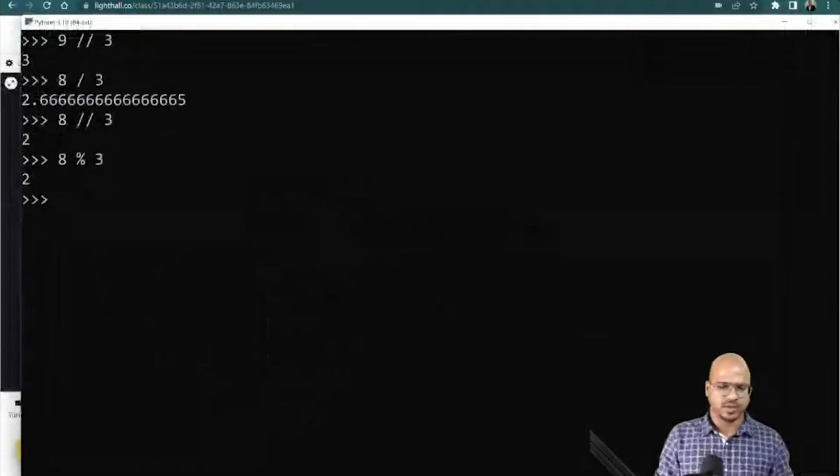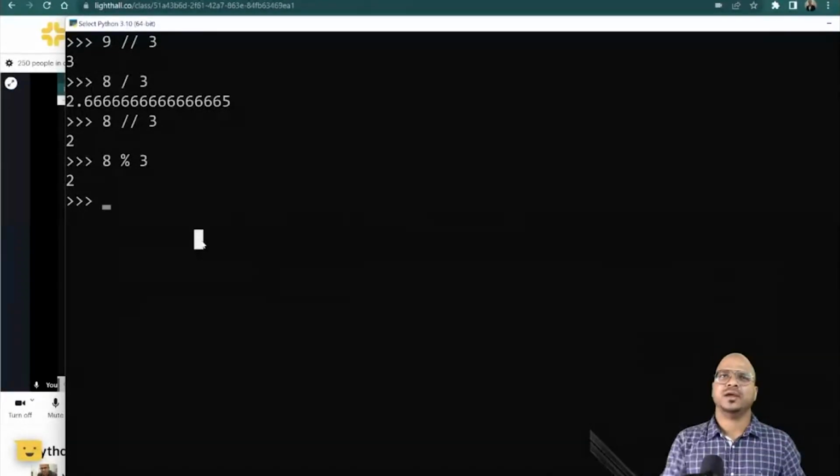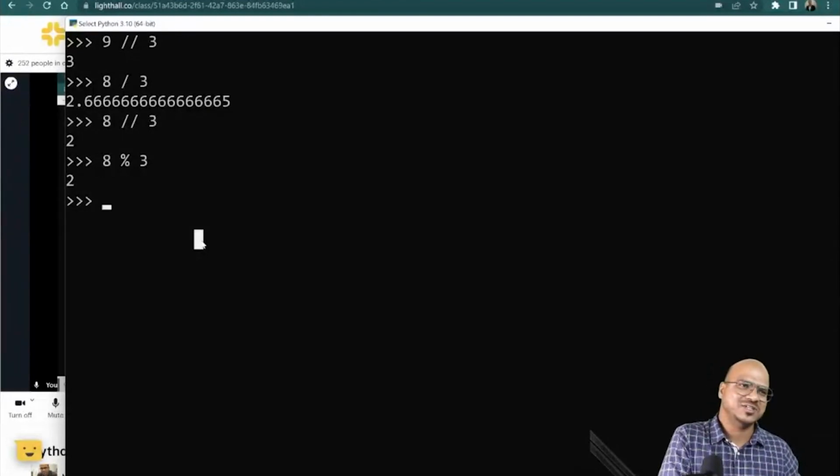Coming back to the screen here, let's start with something more. Now, we were able to perform the operations, right? And now let's say, what if you want to print something? Whenever you learn a new language, doesn't matter whether it is Java, C, or C++, the first thing you do is print hello world. We should have started with that, but we started with numbers. So let's try to print something.